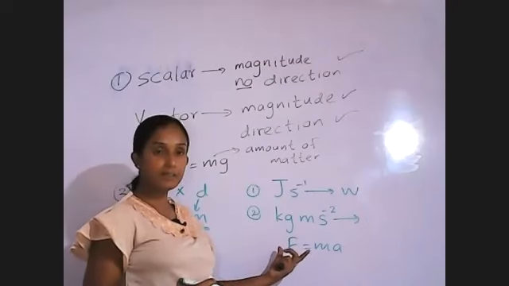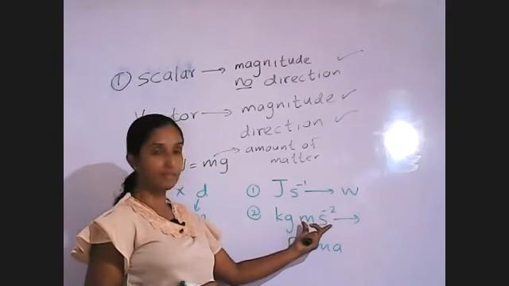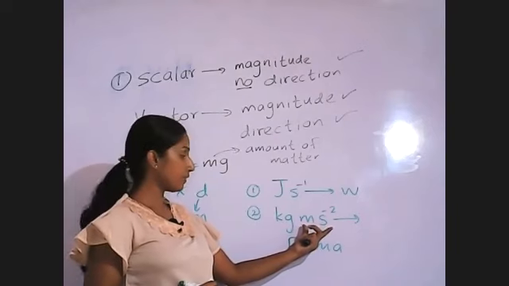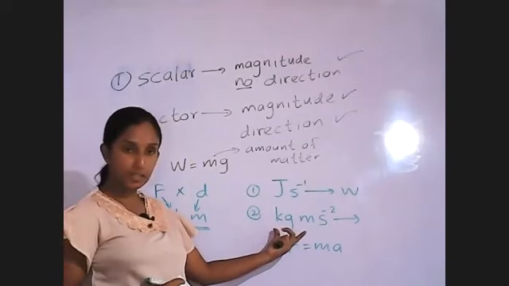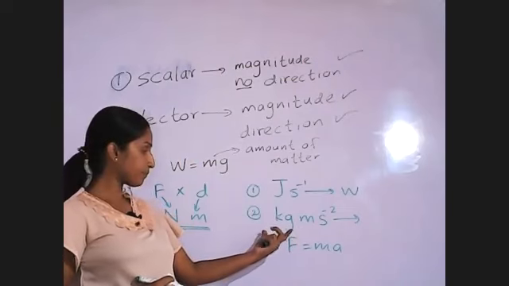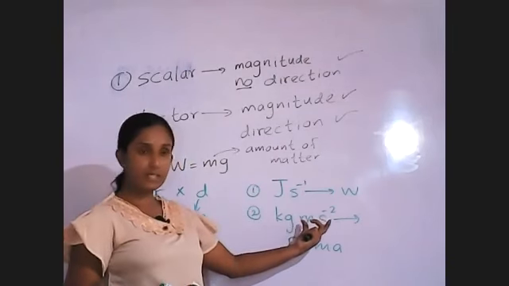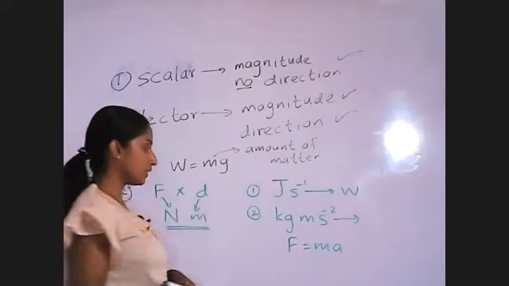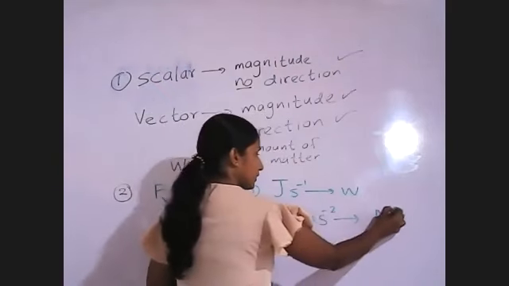The force that we have to apply to give 1 meter per square second acceleration for an object with a mass of 1 kilogram is 1 Newton. So kg m s minus 2 means Newton.